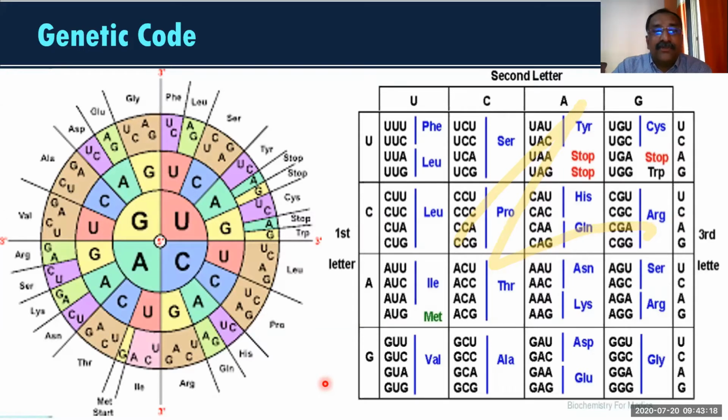Whenever such a question comes, it is a confusing question, because you may think all the answers are right, since RNA, DNA and protein are all there in the answers. But you have to see which is the correct sequence. DNA to RNA to DNA is not it; that is reverse transcription. DNA to proteins to RNA is also not it, because protein is the end, not RNA. RNA to DNA to protein is not it, because DNA is the beginning. So DNA is the beginning, protein is the ending, and in between is the messenger, RNA. So this is the correct answer.